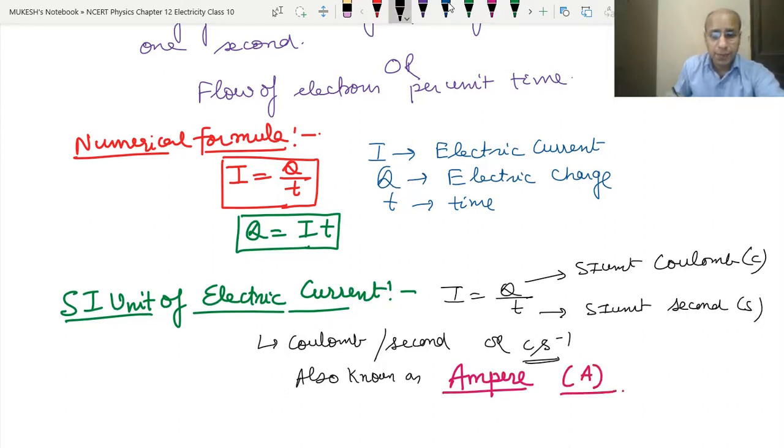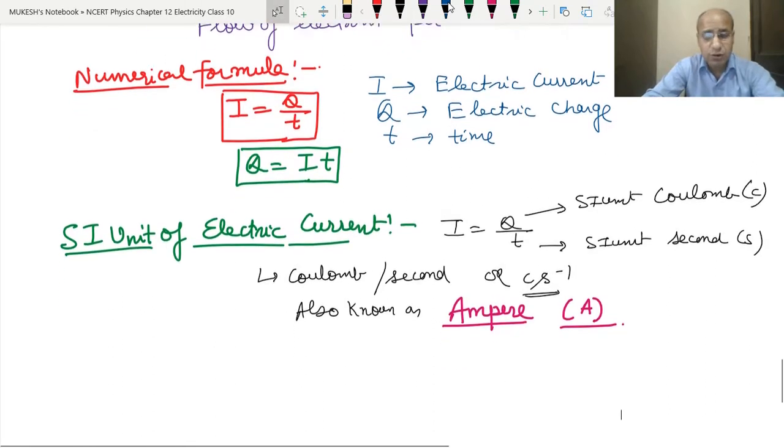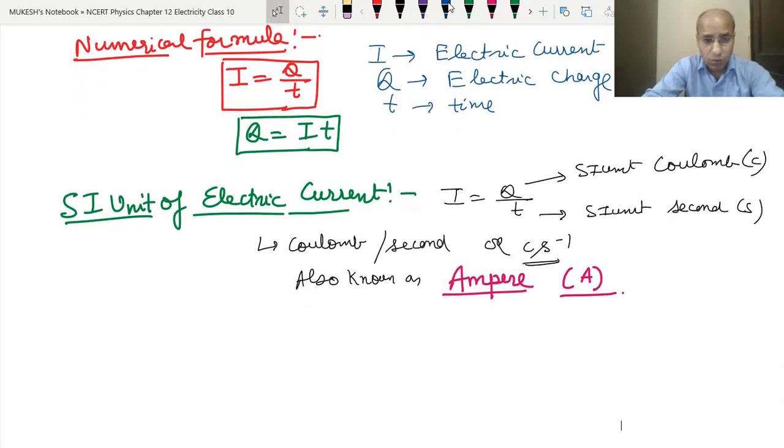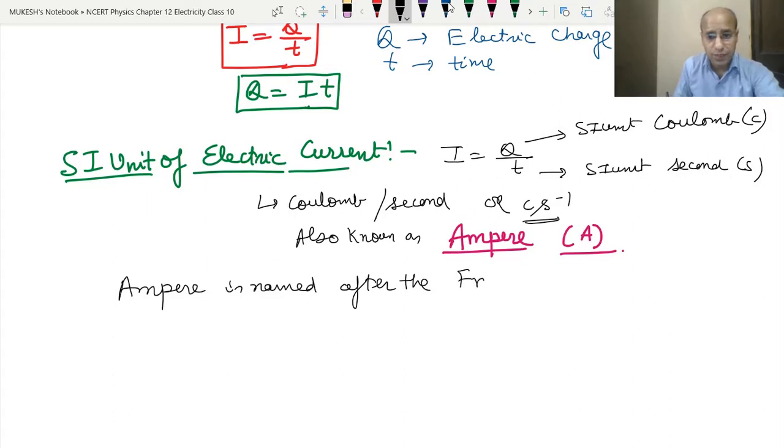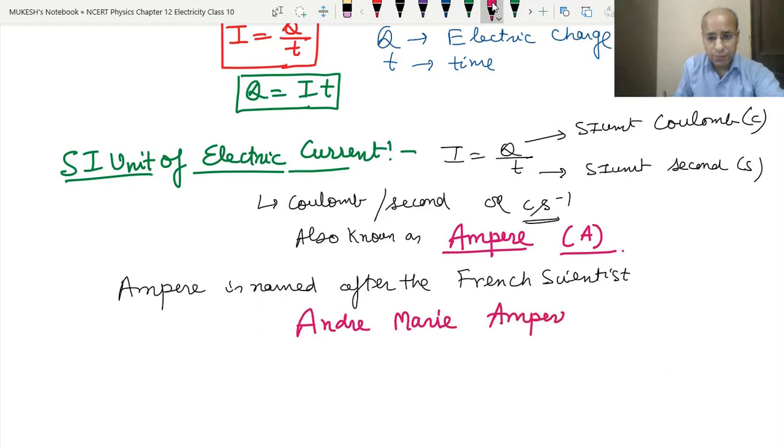So why the ampere? Because there was a French scientist called André Marie Ampere who worked on this, and after his name this unit has been named the ampere. So ampere is named after the French scientist André Marie Ampere.